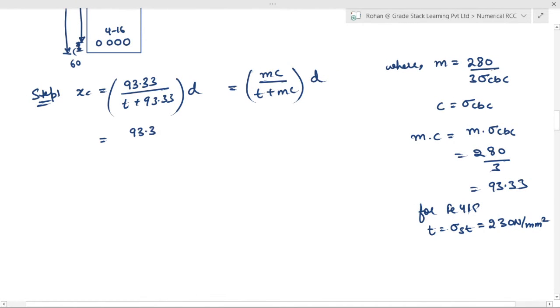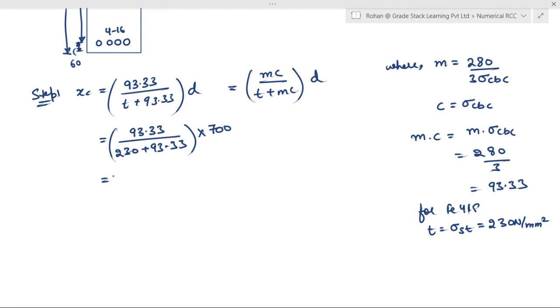So 93.33 upon 230 plus 93.33 into effective depth, that is 700, which will come out to be equal to 202.05 mm.